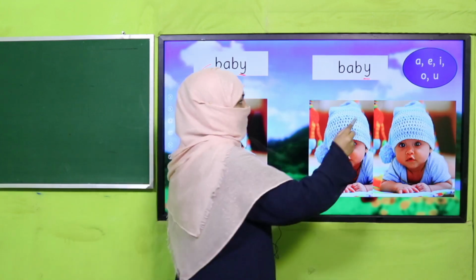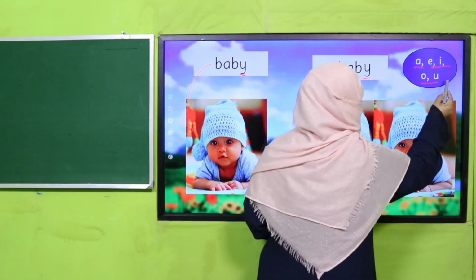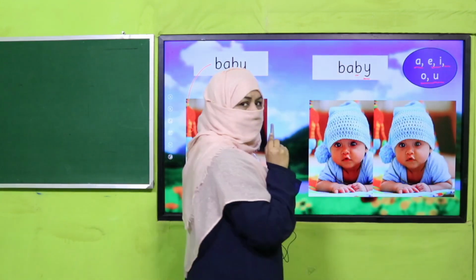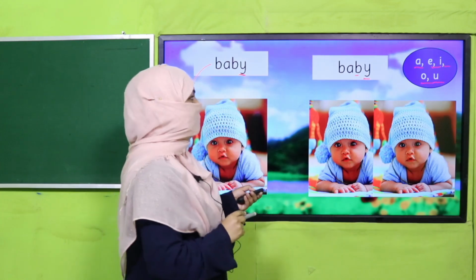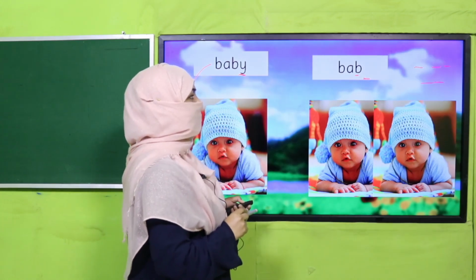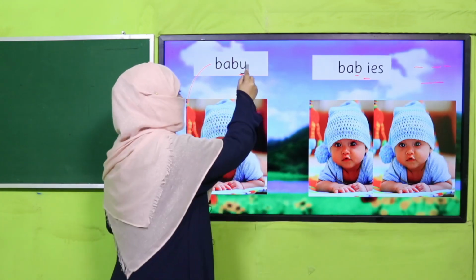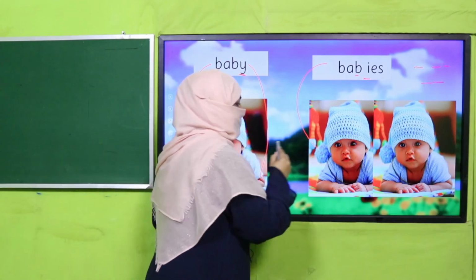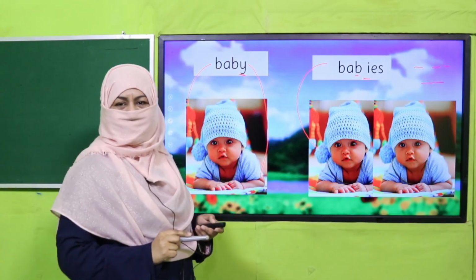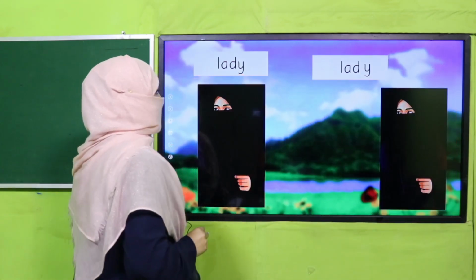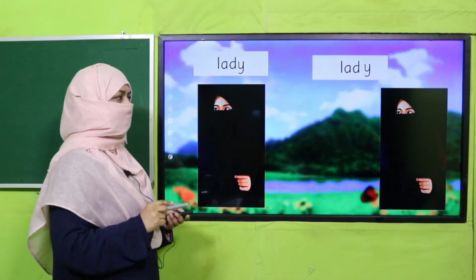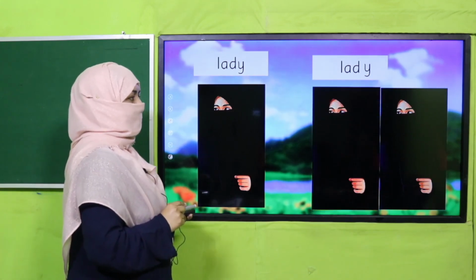Is it A, E, I, O, U? No, it's a different letter, so it's a consonant. What we are going to do, we'll remove this Y and we'll write IES. Baby, singular, babies, plural.